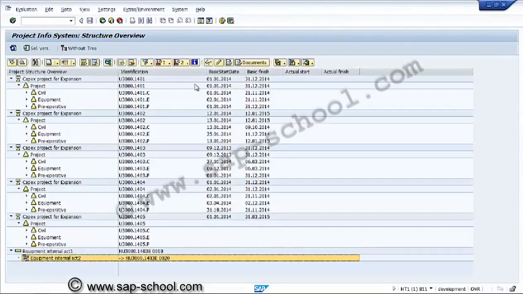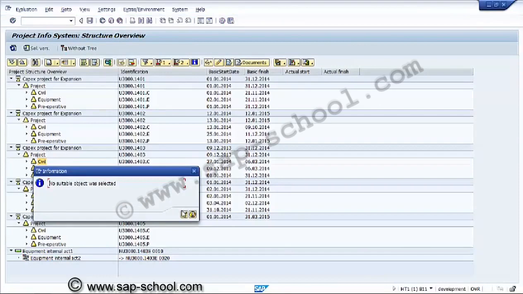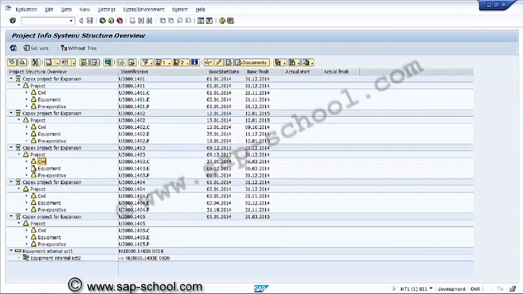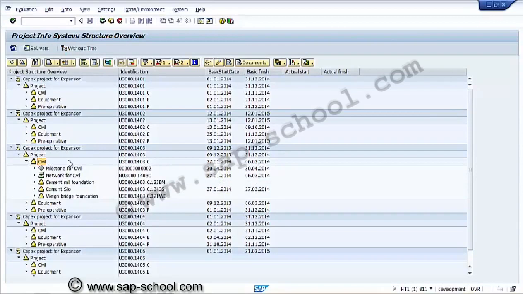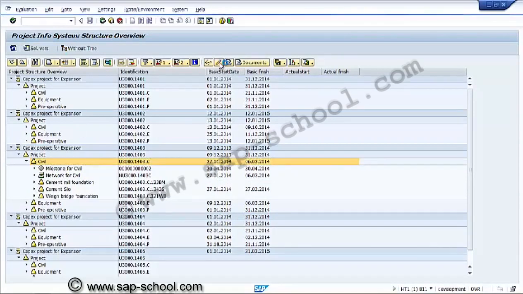In a similar way, if we want to make any project change, for example, in this WBS element, we want to make some changes from here only. No suitable object was selected, so this is the WBS element. We are trying to change the information. We can go directly from the info system.